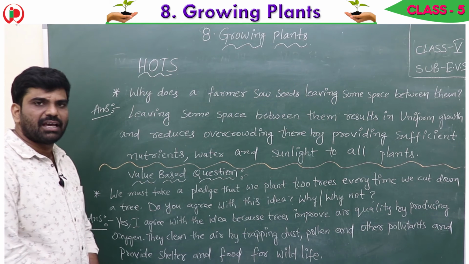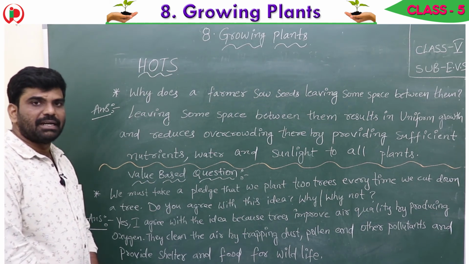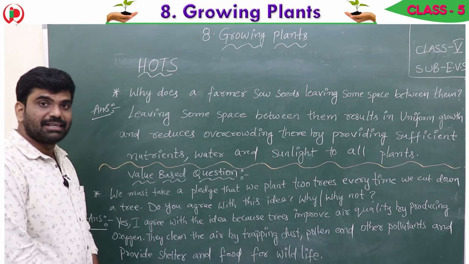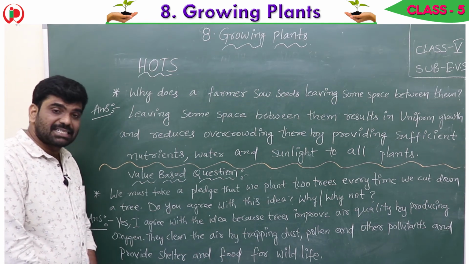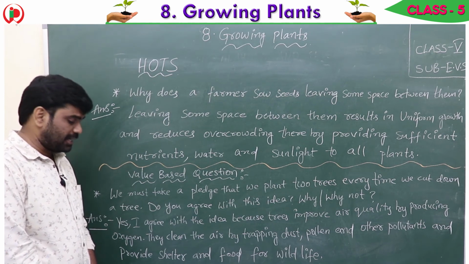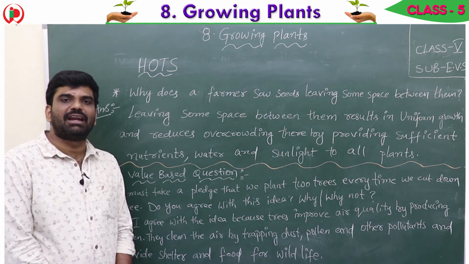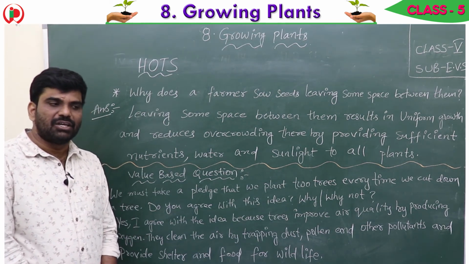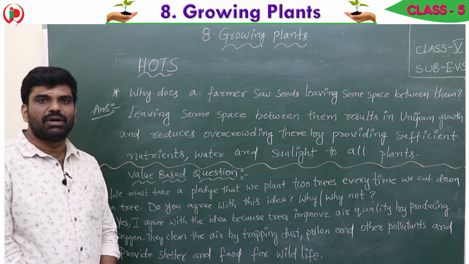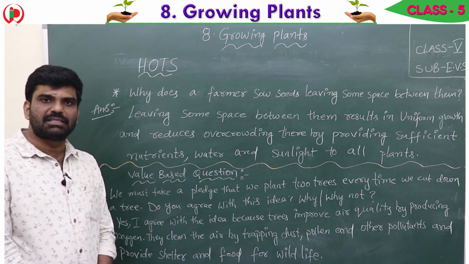If trees are not there, those pollutants will directly enter our nose and cause so many diseases. So trees act as a filter by trapping dust, pollen and other pollutants, and provide shelter and food for wildlife. Wildlife means wild animals. It provides shelter. So many animals live in the hollows of the trees, and on the trees so many birds and animals.